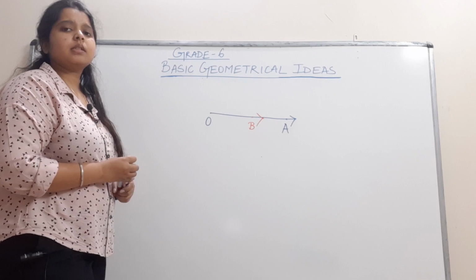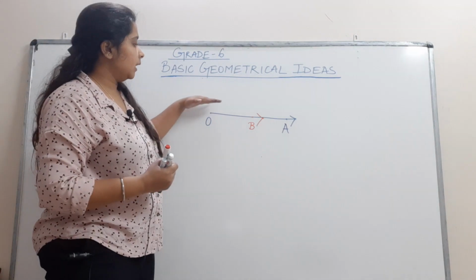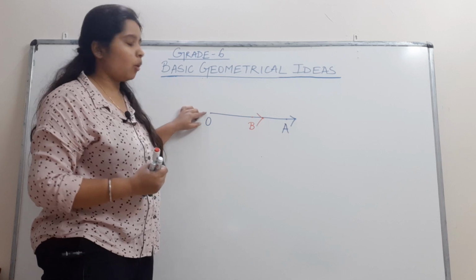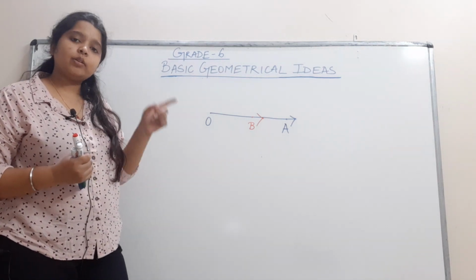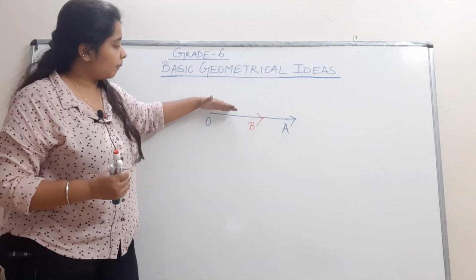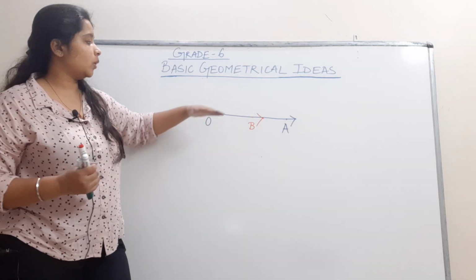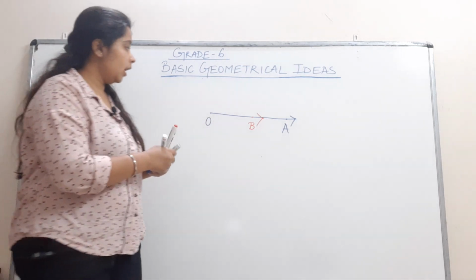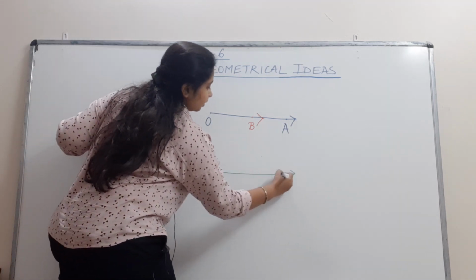Now students, just imagine the ray OB is rotating about point O. Like the clock ticks, the hands of the clock rotate about a point. In the same way, ray OB is rotating about point O, and after rotation, it reaches somewhere here.